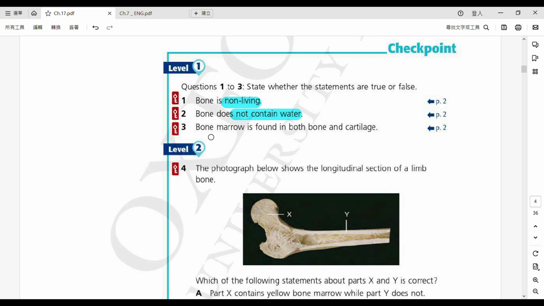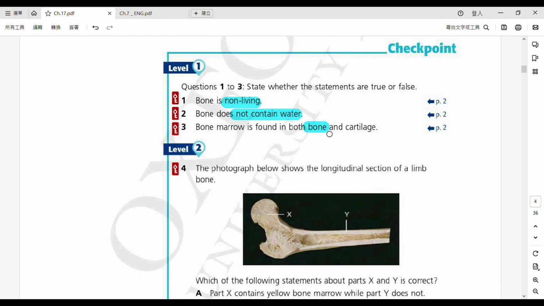Lastly, bone marrow can be found in both bone and cartilage. The answer is also false because in bones, it is divided into 2 types. 你揾到2種嘅 bones 啦，一種係 compact bones 密質嘅骨，另外一種係 spongy bones 就係一個疏質骨啦。So you can only find bone marrow in the compact bones and the spongy bones. 喺 compact bones 嗰度 you'll be able to find yellow 定係 red 嘅 bone marrow 咧。The answer is compact bones you'll find yellow bone marrow.